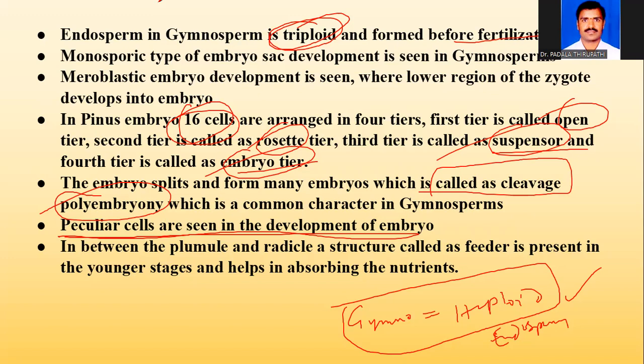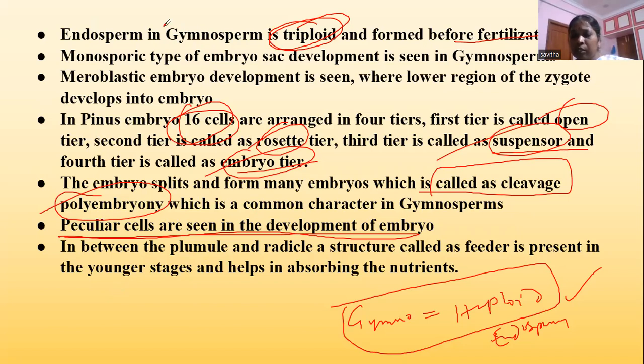Embryo is triploid, but endosperm is haploid. Here in gymnosperms, I think due to some disturbance, I have written triploid. Endosperm in gymnosperms is haploid and formed before fertilization. Students, please correct this sentence: endosperm in gymnosperms is haploid and formed before fertilization.